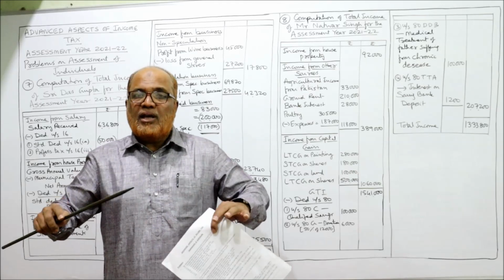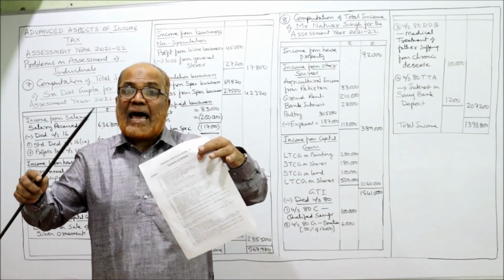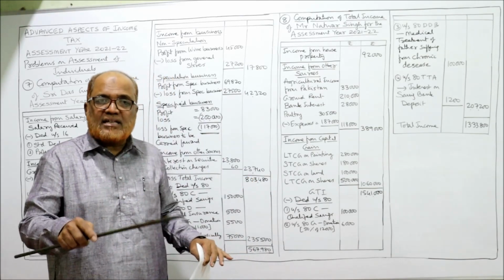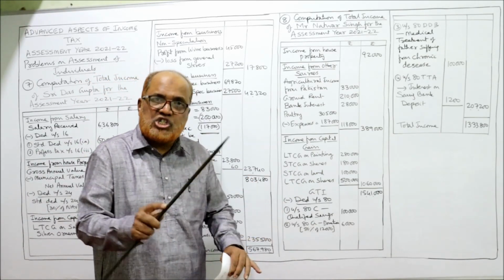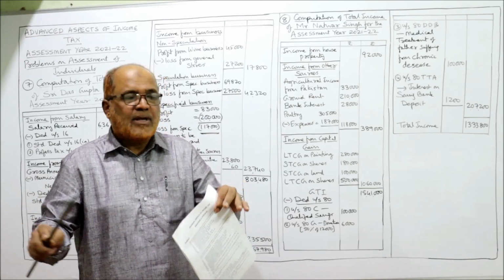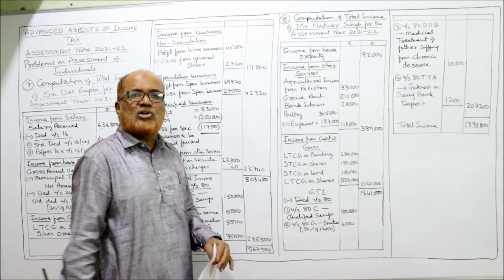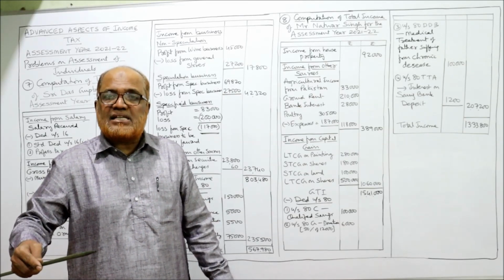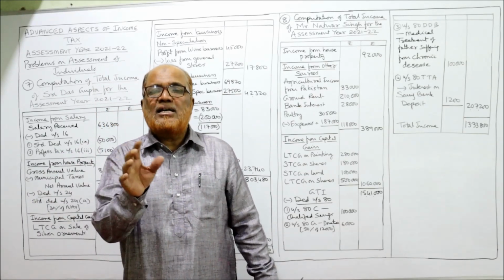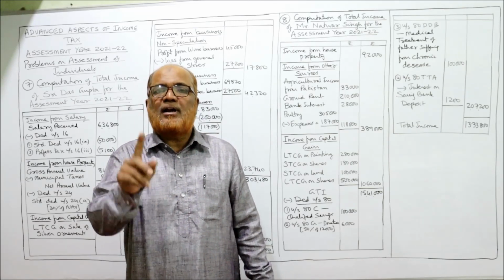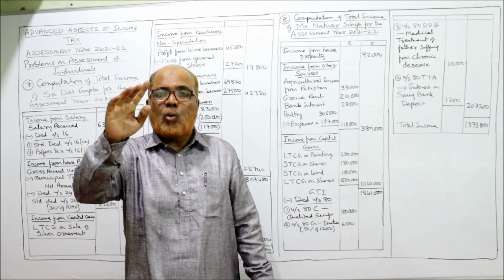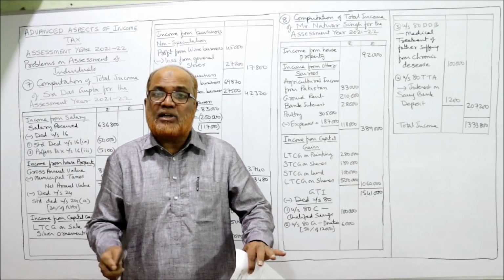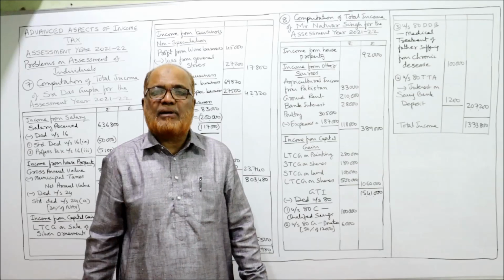But later on, if we want to calculate tax liability, we have to separate it, because the tax rate on short-term capital gain on shares is 15% flat. Similarly, long-term capital gain on shares, I am including here. But while calculating tax liability, you should remember LTCG on shares is exempted up to rupees 1 lakh. Over 1 lakh rupees is taxable at a flat rate of 10%. That is the rule for taxability of long-term capital gain on shares.